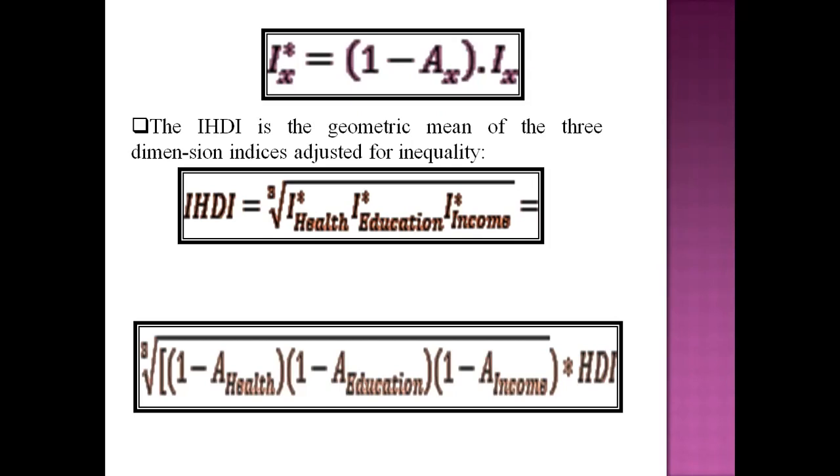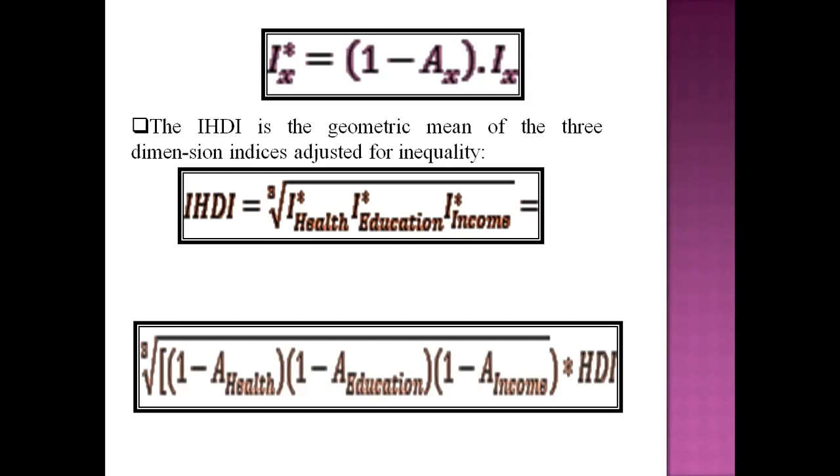Here we will always take the log of income to avoid the skewness of the income variable. So capital I income star, and inequality in income distribution is computed using income levels. This enables the IHDI to account for the full effect of inequality.